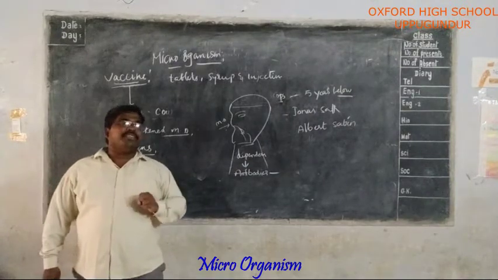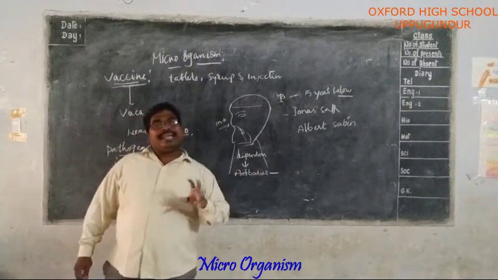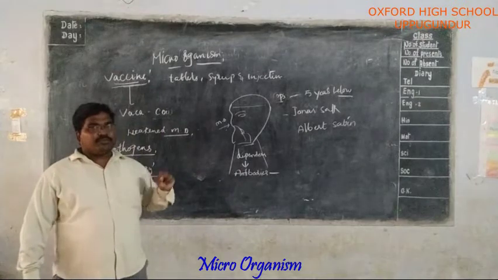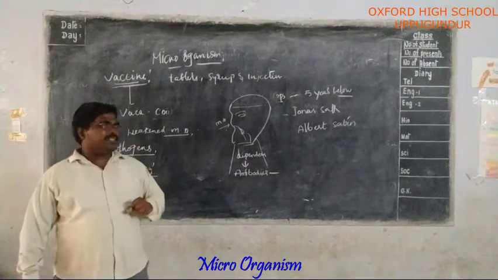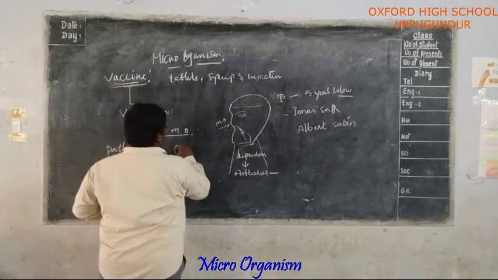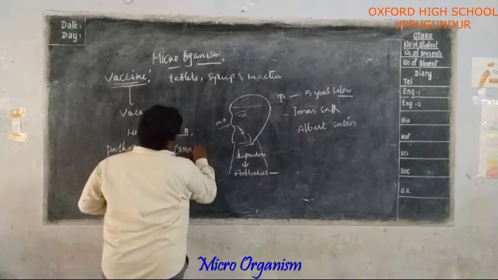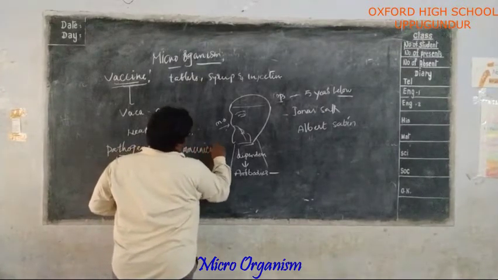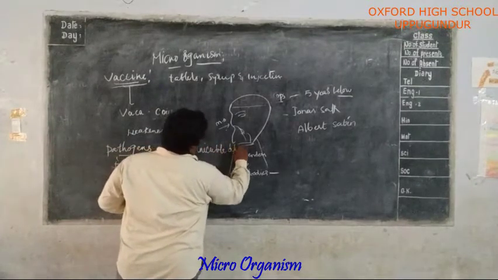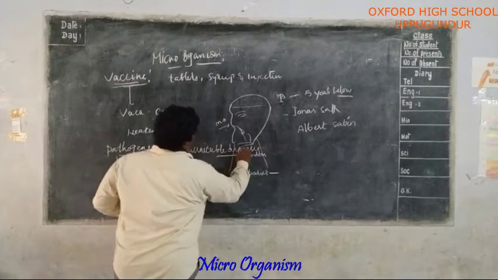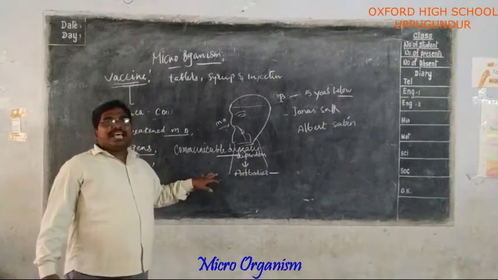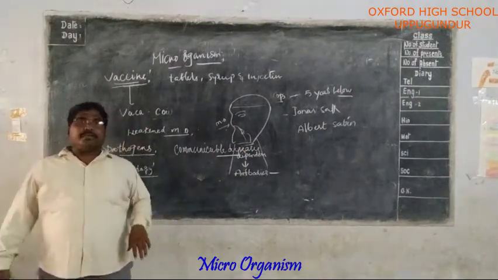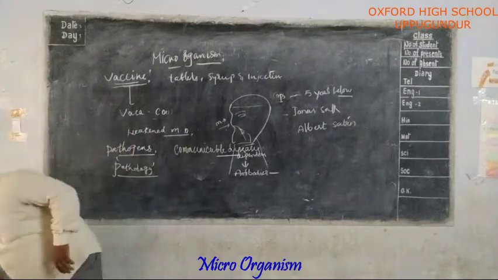So this type of disease, which is spread by physical contact or from one organism to another organism, is called communicable diseases. What are those? The diseases which spread from an affected person to a normal person are called communicable diseases.